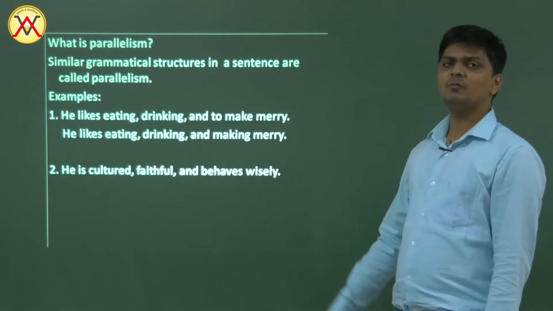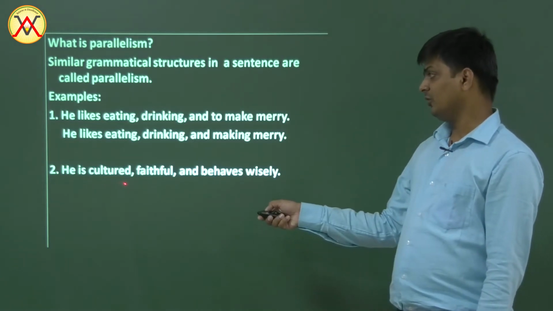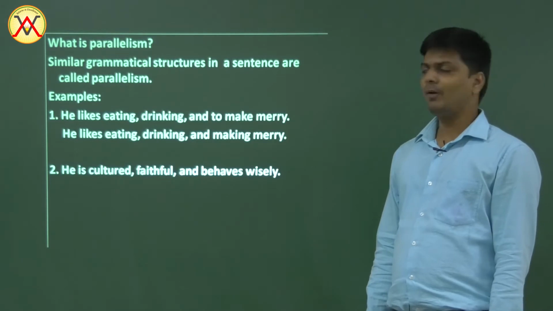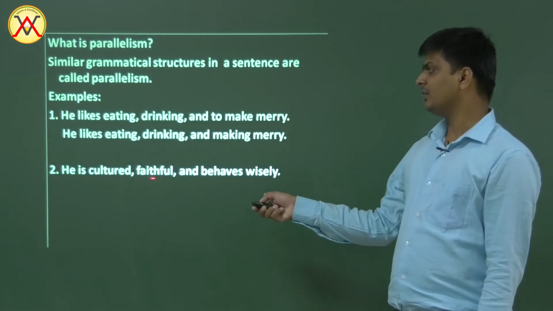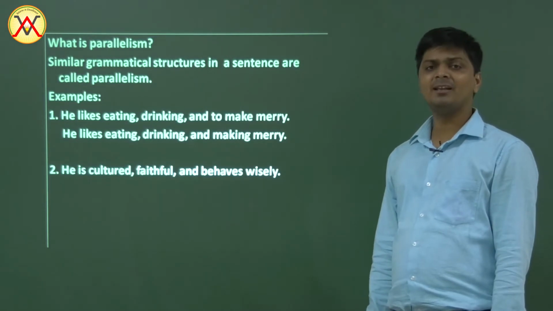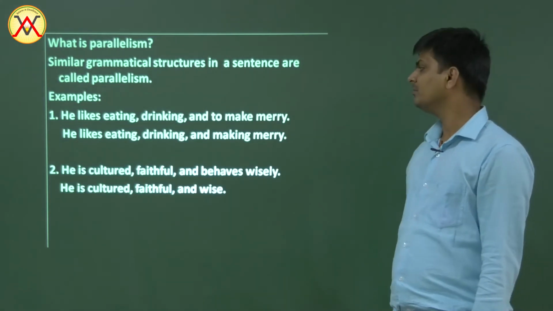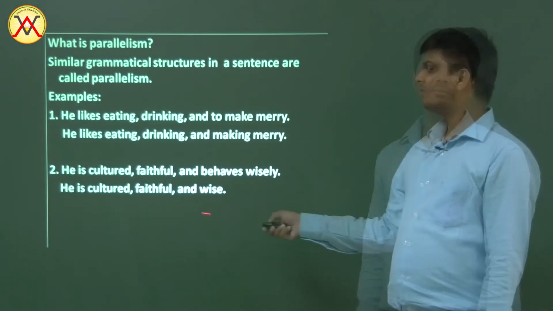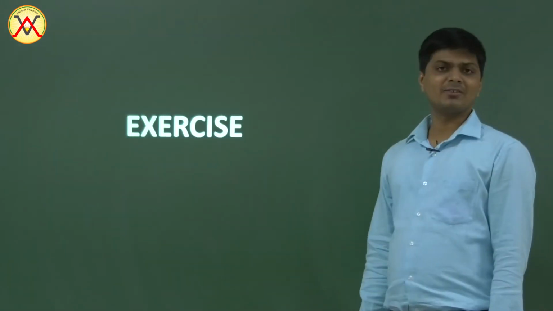Again, in this sentence we have a mistake. He is cultured, faithful, and behaves wisely. Here we have an adjective, again an adjective, and then a verb. It breaks the parallel structure. It should be: he is cultured, faithful, and wise. Three adjectives. Let's do some exercise.